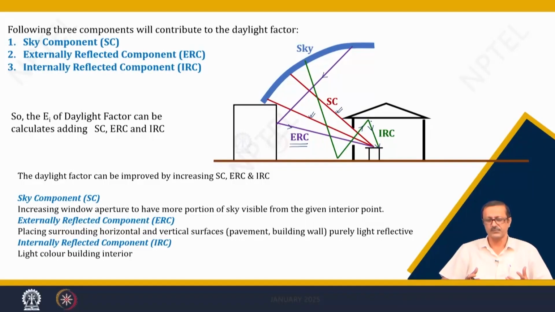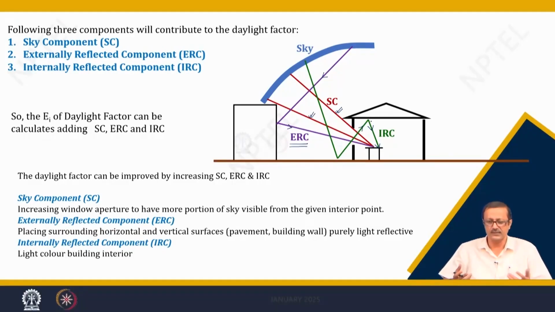So, this internally reflected component will be high if I have light color interior surfaces. The amount of reflection will be much more, whereas dark color surfaces will absorb more daylight, so the proportion of reflection will not be so much. So, it will be less.